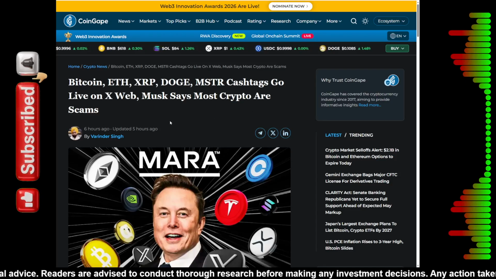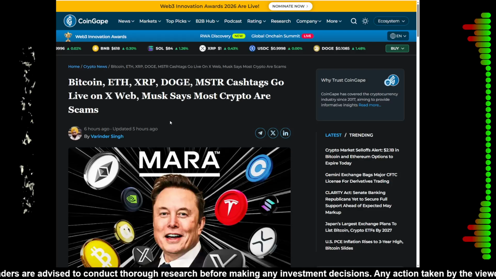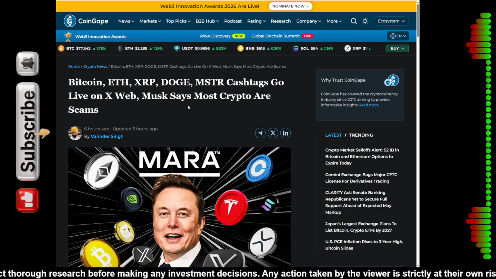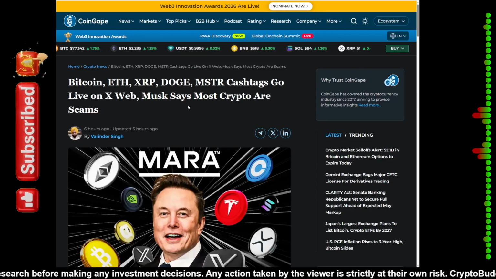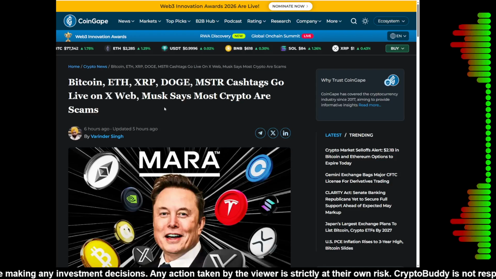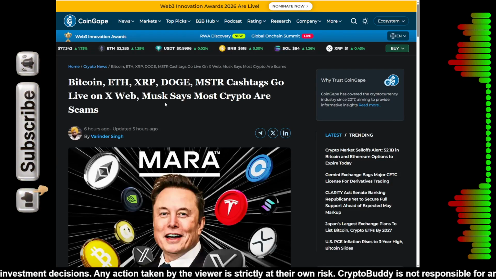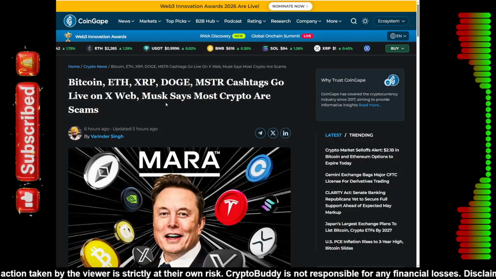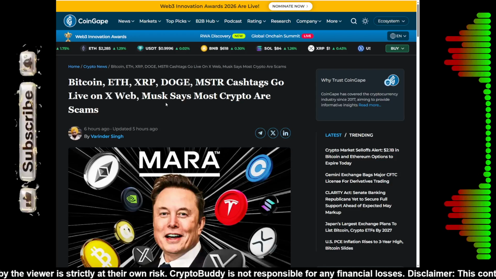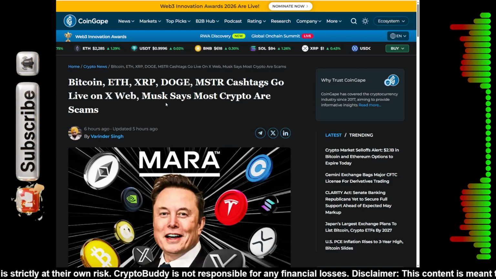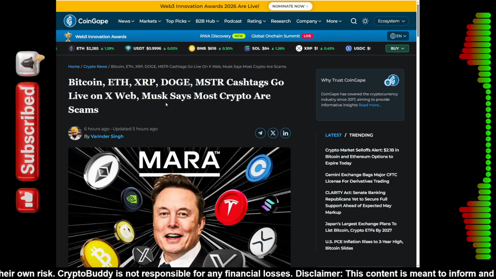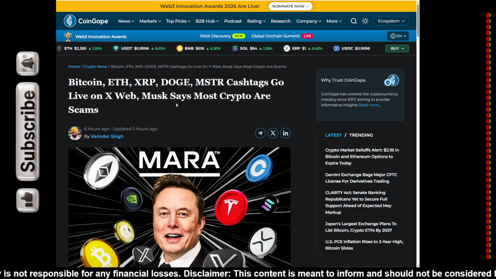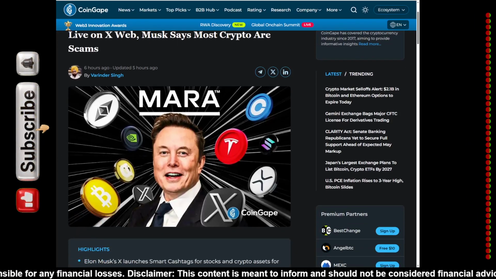So in this video, we are going to dive deep into these two conflicting stories. Why would Musk build a trading terminal for assets he thinks are mostly scams? What does this mean for the future of XRP and Dogecoin on the platform? And most importantly, how do we navigate this as a trader? We've got a lot to cover, so let's jump right in.